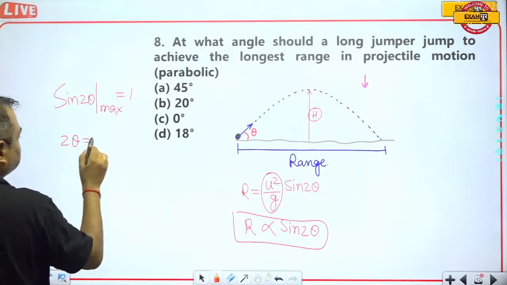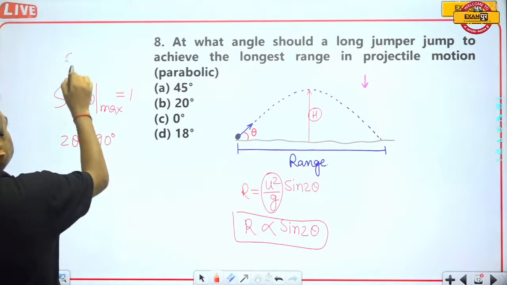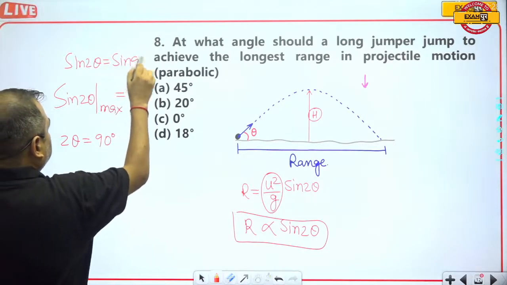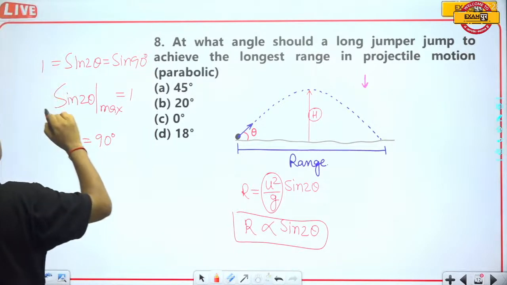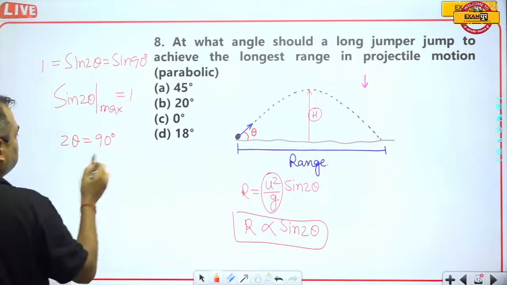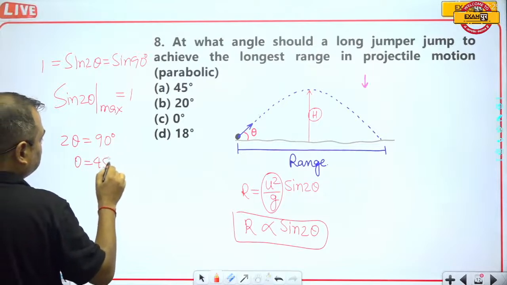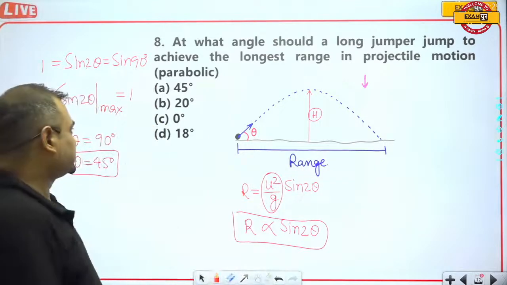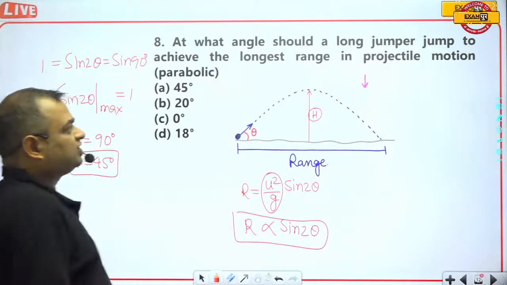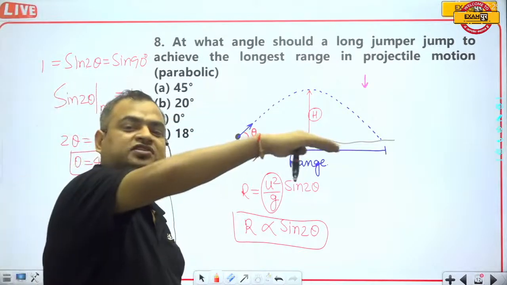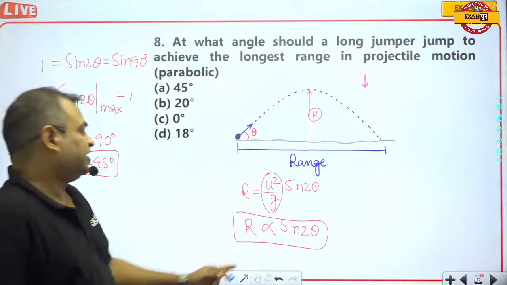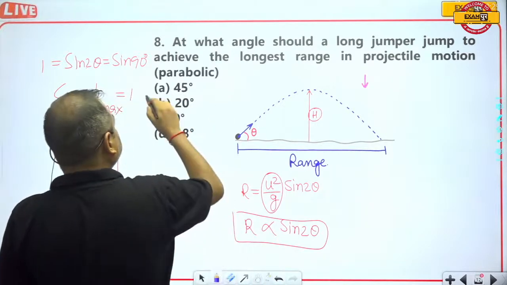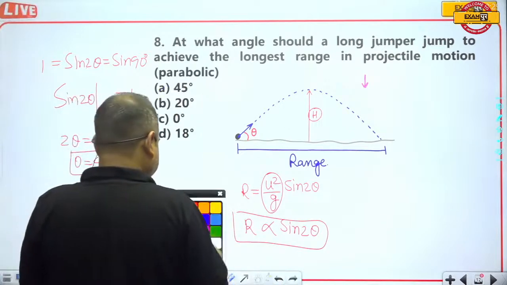It means 2 theta will be equal to 90 degrees, because sine 90 is equal to 1. Then obviously theta is equal to 45. So at 45 degrees, the range of the projectile will be maximum. That's why when a man jumps like this, it becomes a projectile, and the range of the body is maximum at an angle of 45 degrees.